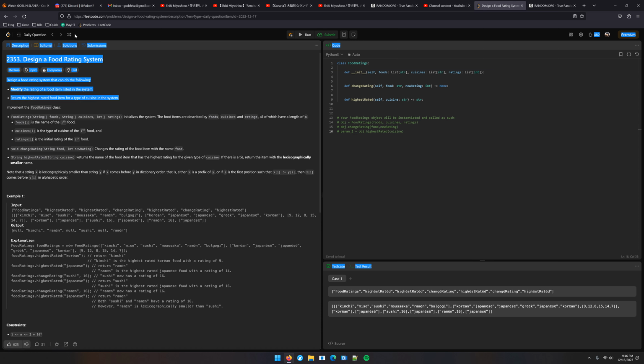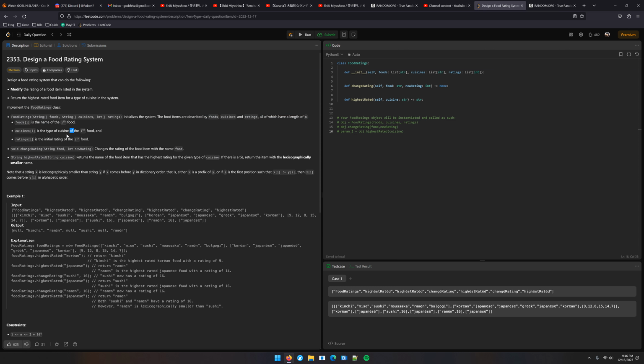Why can't I select this? Design a food rating system that can do the following. Modify the rating of a food item listed in the system. Return the highest rated food item for a type of cuisine in the system. Implement the FoodRatings class: FoodRatings(foods, cuisines, ratings) initializes the system. The foods are described by foods, cuisines, and ratings, all of which have length n.